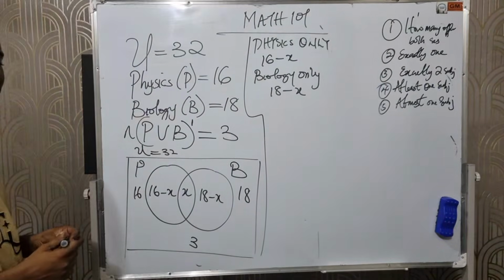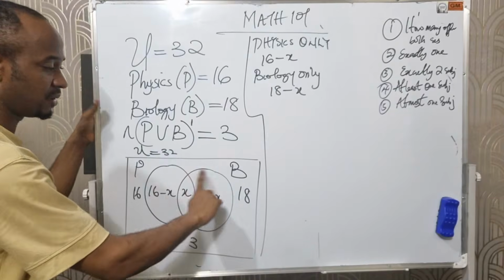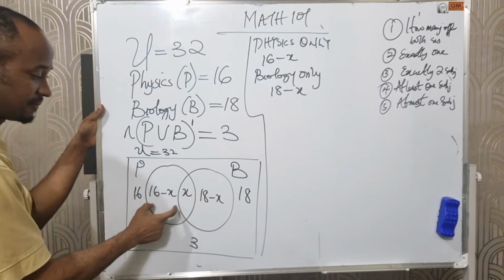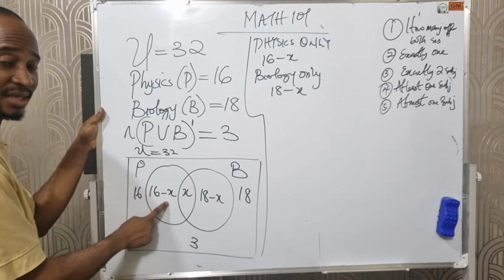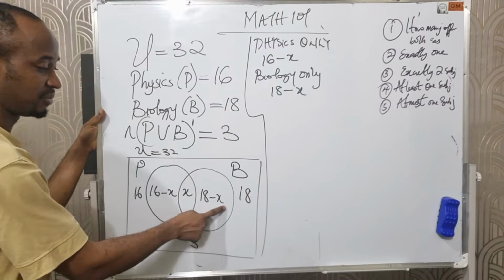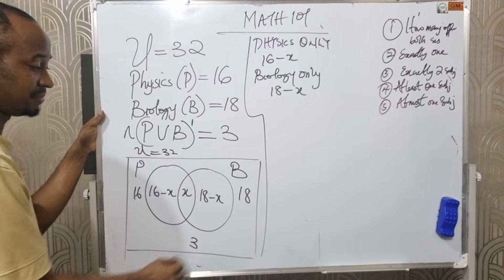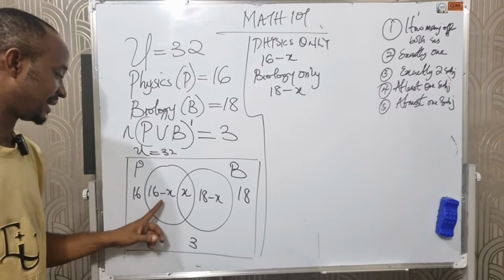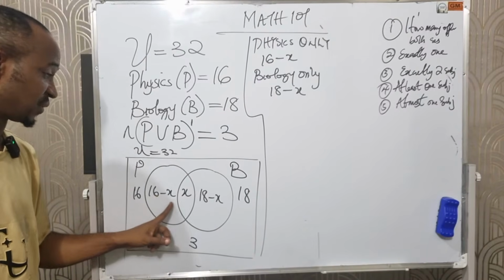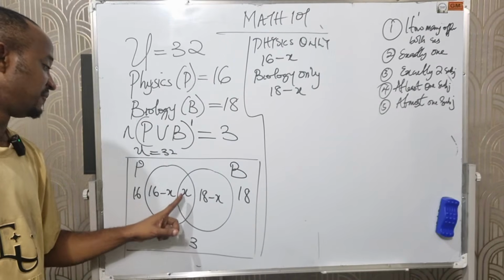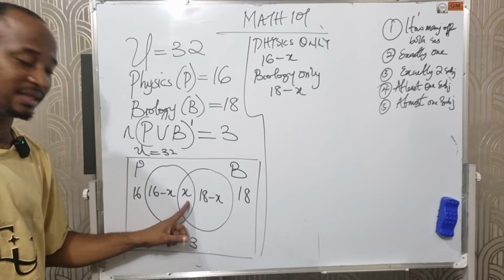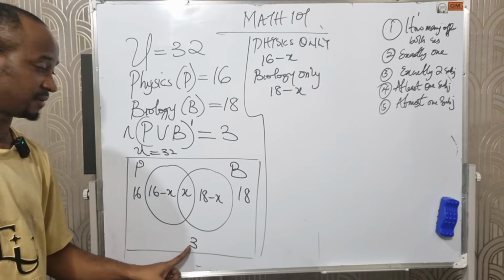Now the next step is to find X. How do we find X? We have to add up all these numbers in the subsets. I will add up 16 minus X plus 18 minus X plus 3. Meaning I'm adding physics only, plus biology only, plus physics and biology, which is 3.